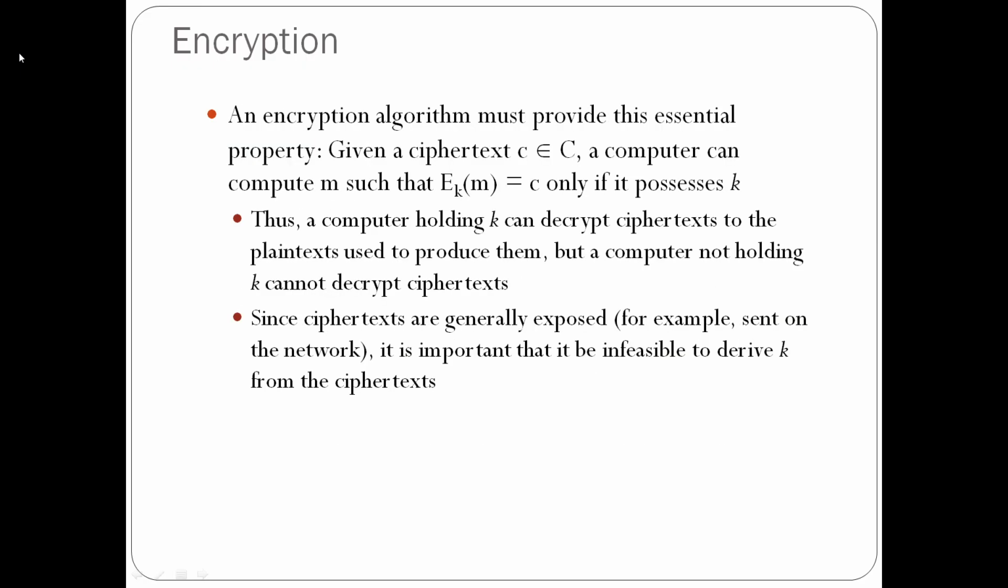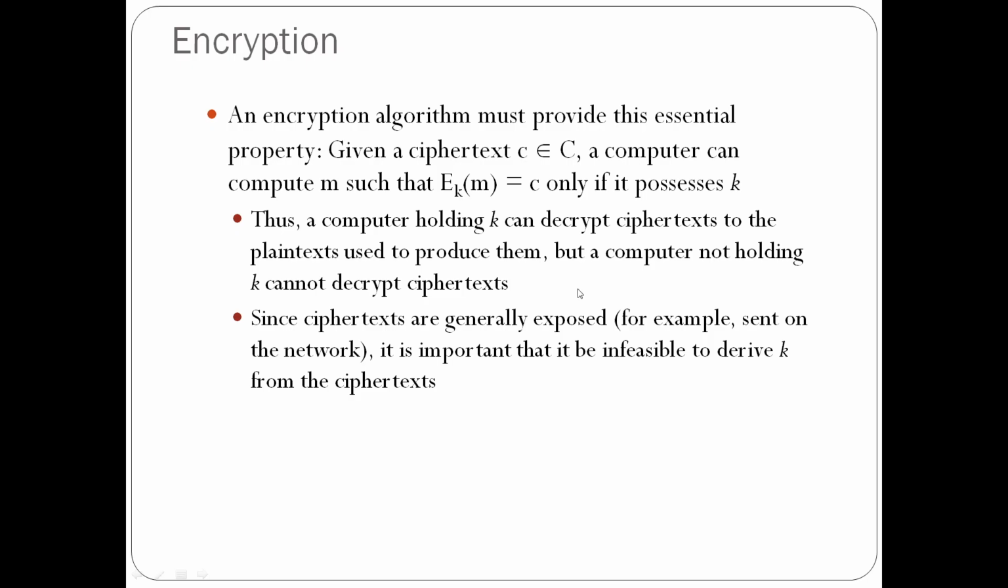An encryption algorithm has some properties, and it must provide this essential property. Given a ciphertext C, a computer can compute M such that E sub K of M equals C only if it possesses K. K is the secret key value. As I told, the formula for the encryption function is C equals E sub K of M, where E denotes any encryption algorithm.